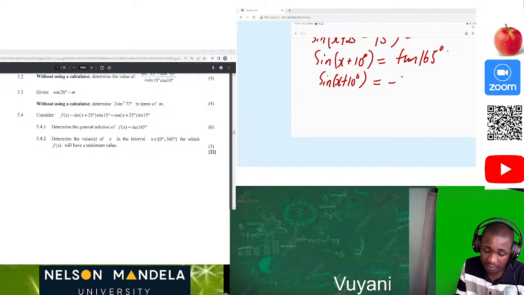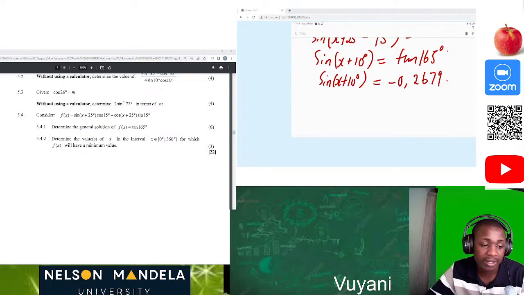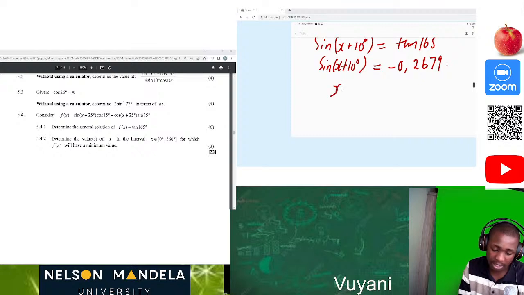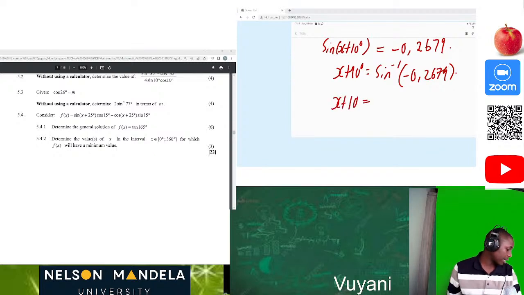I'm getting negative 0,2679. That's what I got from my side. So I believe that my answer is right as well. Great. Now, since we're dealing with sine, of course, it's going to be x plus 10 degrees is equal to sine inverse of negative 0,2679. Then now we end up having x plus 10 equal to, then again we use our calculator.